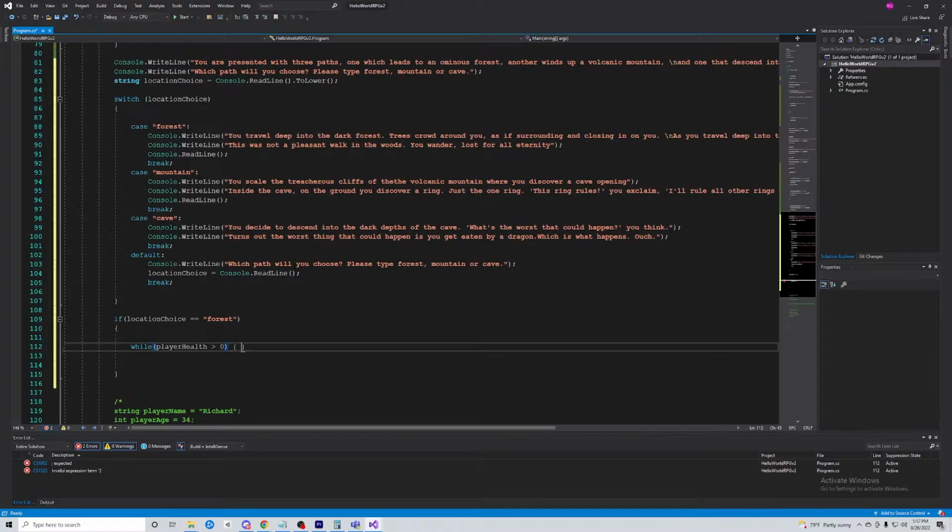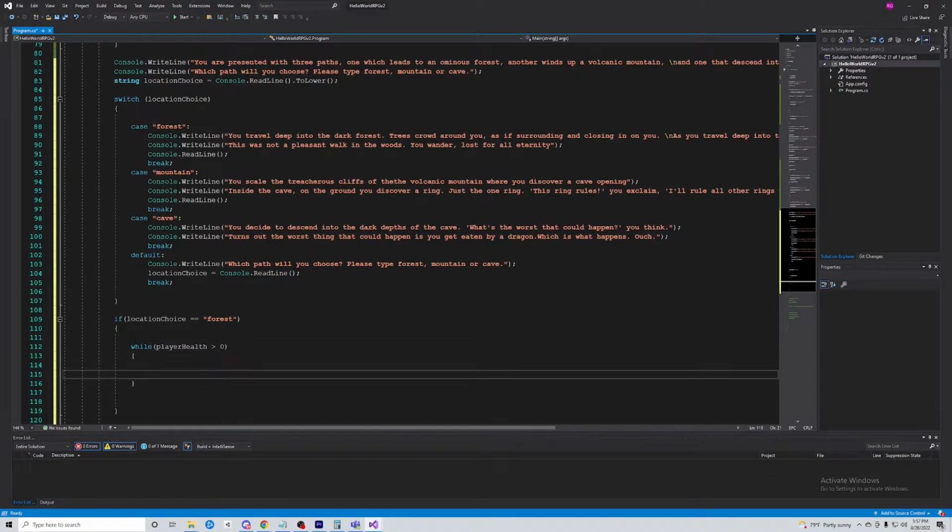I'm just going to do greater than, because even when the player's health is equal to 0, we want them to be kind of dead, right? So we'll say console dot write line,